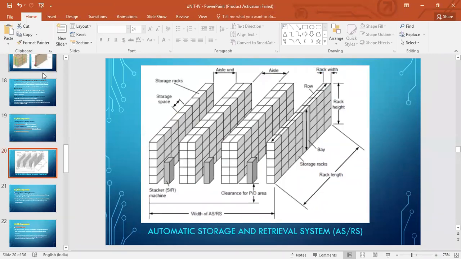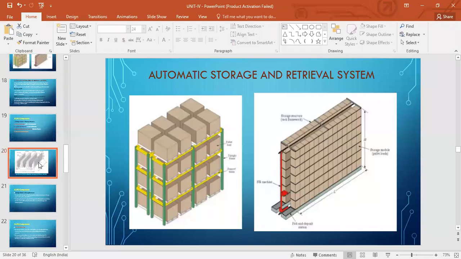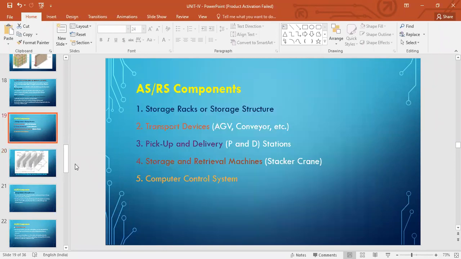And if you want to have a detailed one, you see here, that was just one setup, right? Like this. So there was only one aisle. And here you have many aisles. So each aisle is having one storage retrieval machine, or you call stacker machine also. And you have these storage racks, right? To store the materials, to store the loads basically. Clearance for pickup and deposit area, right? So this is your total automated storage and retrieval system. Okay, I believe we'll have a video first, so that you can understand, and then I'll ask you if you have any doubts.